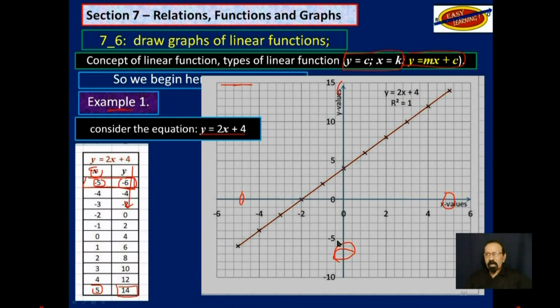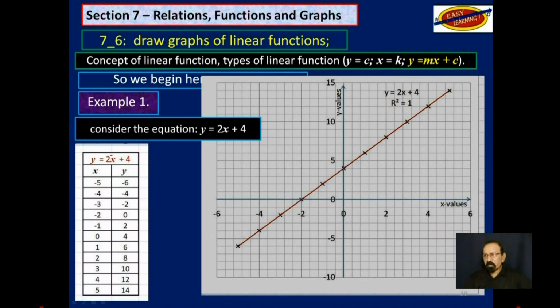This axis actually has 50. So you draw your two axes, you scale them out, and then you plot the points. And then you draw a straight line joining all the points. You notice the r² value here is 1, meaning that all the points fall exactly on the straight line. So that's how you draw a graph of linear functions.